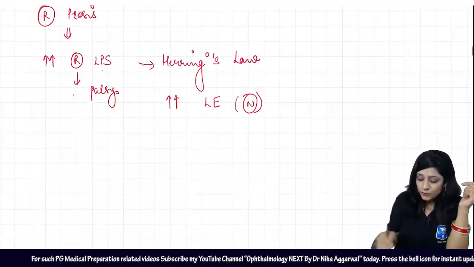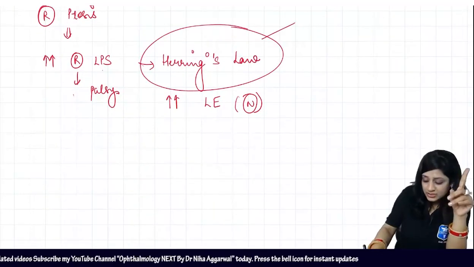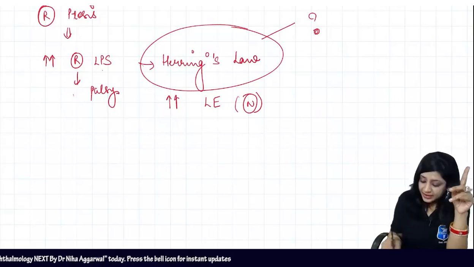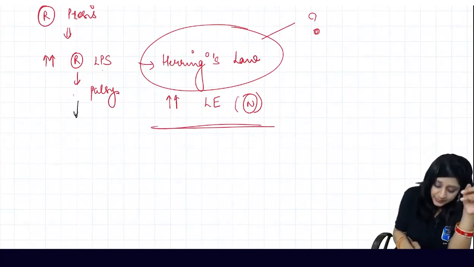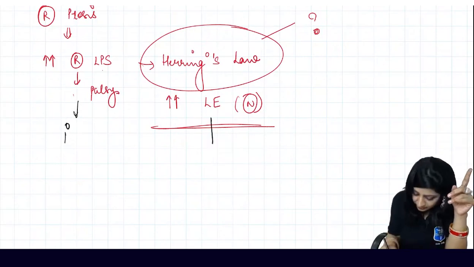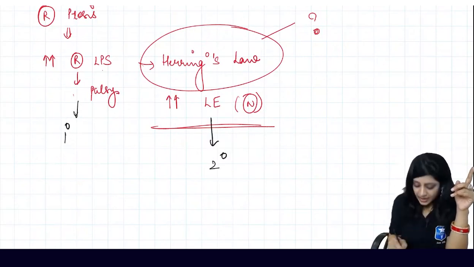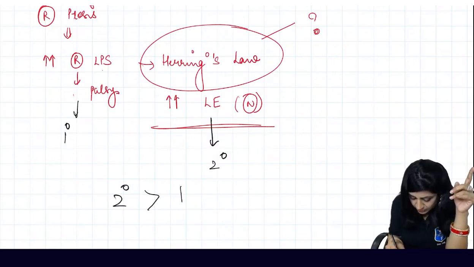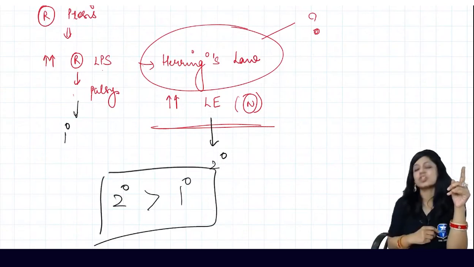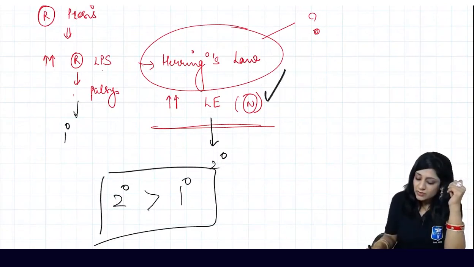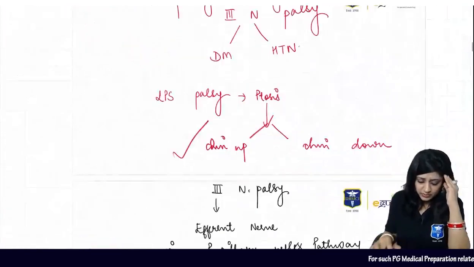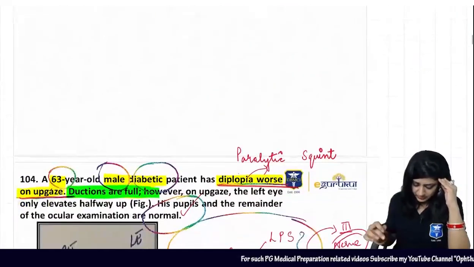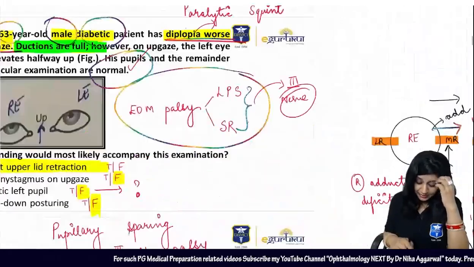So you know what is Hering's law? एक तो question ये है आप लोगों के लिए. And now which deviation is more? See, this is the squint eye. So this is primary deviation and this is your secondary deviation. And you know that secondary deviation is always more than primary deviation in the paralytic squint. So this will move more. Which eye was having the paralysis? It was having the left eye paralysis.